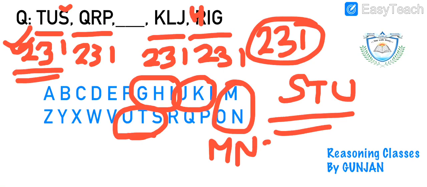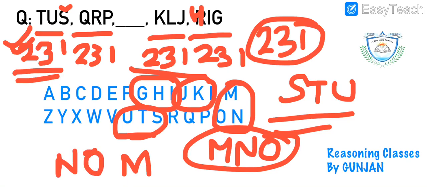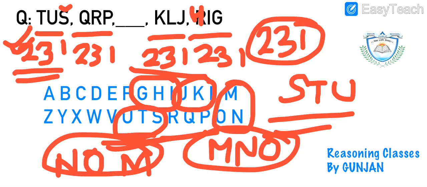That means this will be our next pair. The only thing left is we have to arrange this again in the 2, 3, 1 pattern. That means M, N, O, P, Q, R, S, T, U. So this will be the sequence. You just need to find out the logic within these 26 alphabets. I hope it is very clear that the alphabet remains only these 26 alphabets. There is no other logic other than these alphabets. I hope this is clear to everyone.